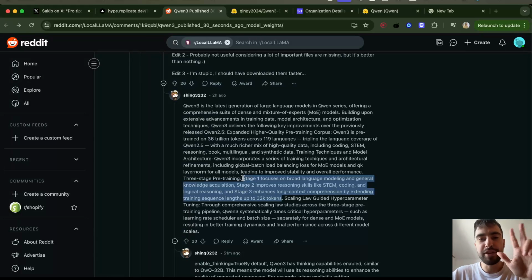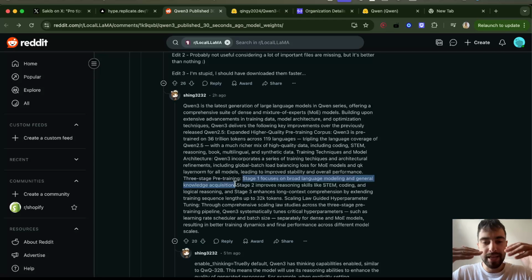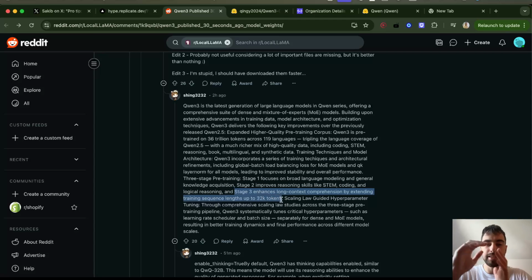So they describe 3 stages. The first stage is pre-training. This is just teaching the LLM to imitate text on the internet. The second stage is the reasoning, the thinking that they're mentioning here. And the third stage is extending the context window to 32,000 tokens.